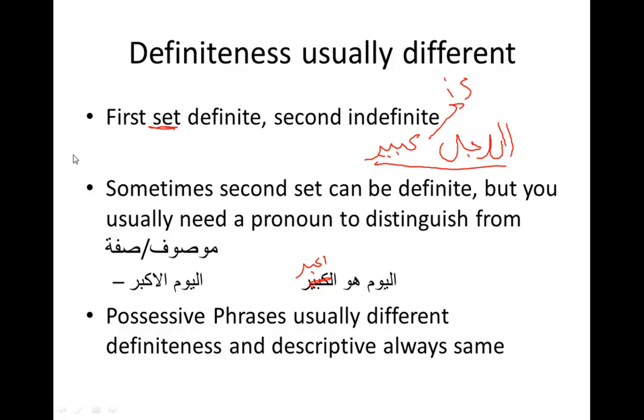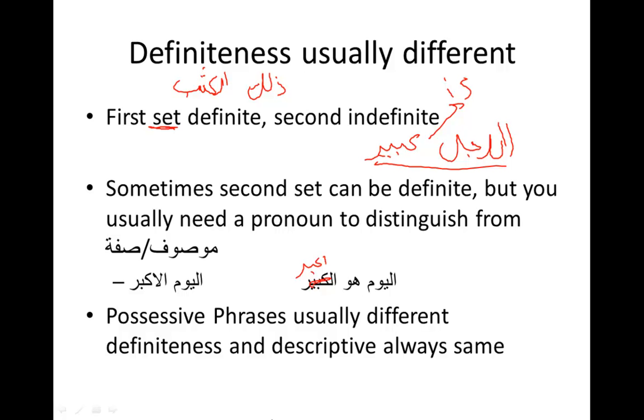That's a good question. Zalika al-kitab. Actually, they are both definite. Why do you not need a huwa? You can use huwa. Actually, it's preferred. In Modern Standard Arabic, it's preferred to say zalika huwal kitab, because both are definite. Pronouns, all types of pronouns, including demonstratives, are definite.